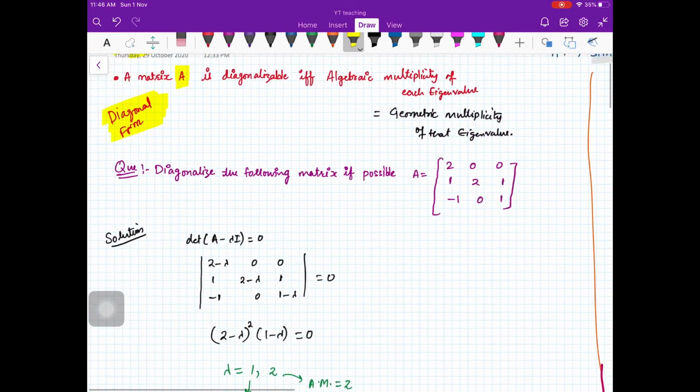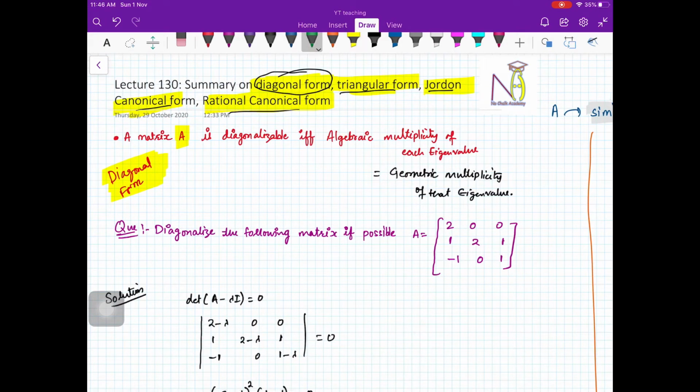Okay, so let us see what is a diagonalizable form. We had this theorem that a matrix A is diagonalizable if and only if the algebraic multiplicity of each eigenvalue is equal to the geometric multiplicity of that eigenvalue. This is one of the tests for diagonalizability. There are more tests, like we say that a linear transformation T from V to V is diagonalizable if and only if there exists a basis of V consisting only of the eigenvectors of T.